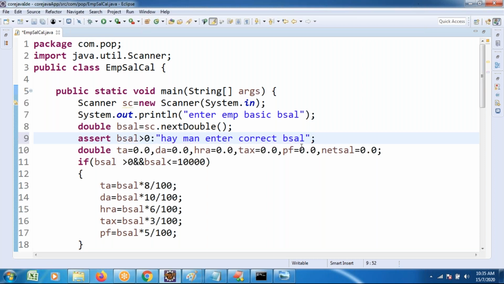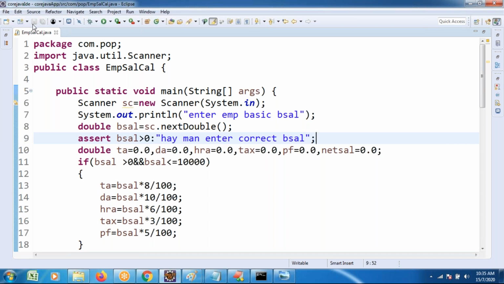While we are working with assertion, condition evaluation is done. If the condition is true, continue; if the condition is false, which I am expecting, terminate. Try executing it once with assertion-based.